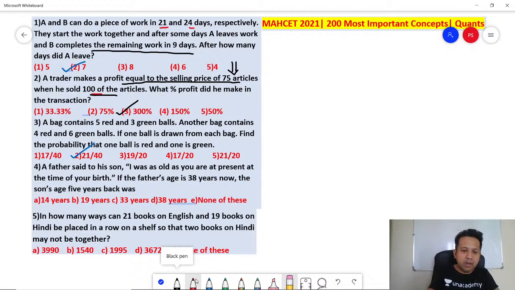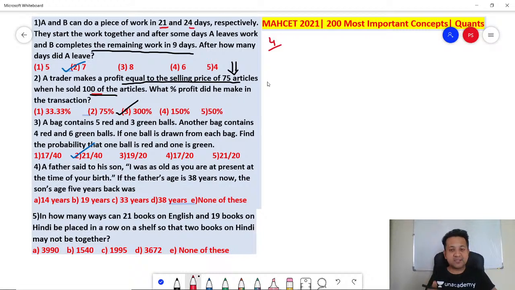A father said to his son, "I was as old as you are at present at the time of your birth." If the father's age is 38 years now, the son's age 5 years back was... Now such questions, I must tell you, a lot of students find difficulty solving because you cannot frame the equation. In such cases, remember, you've got to assume the answer options and start from there. Start with the answer options. It becomes very easy, right?